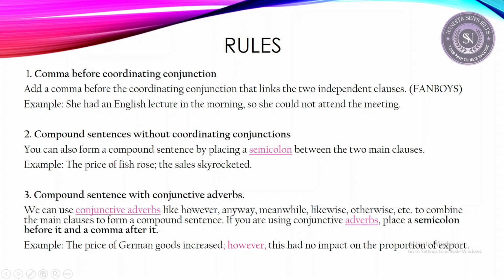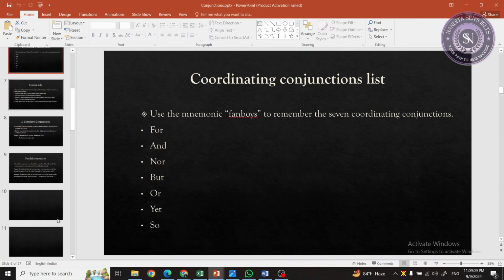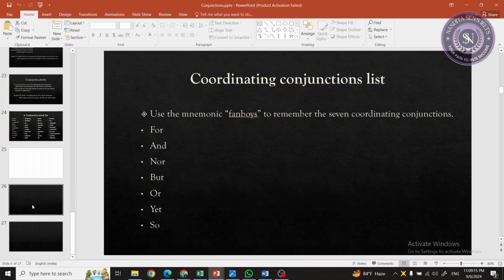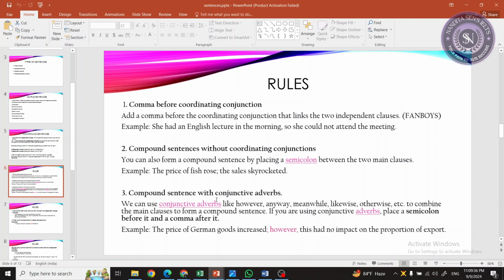But we can also construct compound sentences by using conjunctive adverbs. Here we have the entire list of conjunctive adverbs. It's also called a conjunction adverb. You can use these to construct compound sentences. But if you're using a conjunctive adverb, then you have to make sure that you put a semicolon before it and a comma after it.